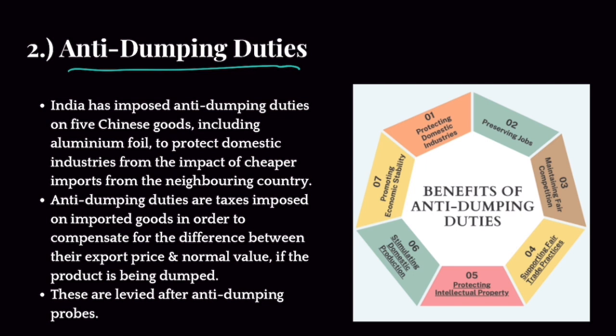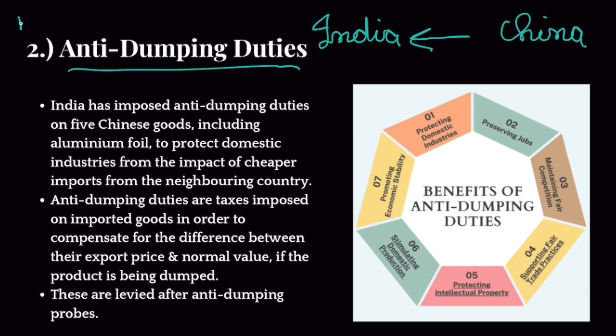Now, what are anti-dumping duties? Look, the thing is, India imports a lot of things, okay? And we import from different countries. Let's suppose we import goods from China. Now, let's suppose there is this particular good. Let's suppose there is this pen, okay? Now, the price of this pen in India, okay? Indians who are producing this pen, they produce it for 10 rupees. Let's suppose this is the price. So one particular pen in India, when it is produced in India by domestic industrialists, they sell it for 10 rupees.